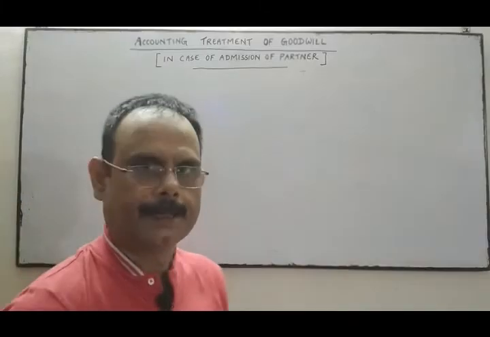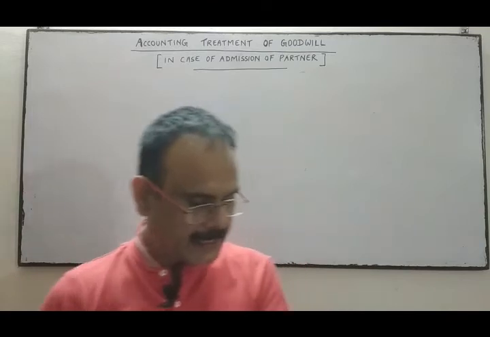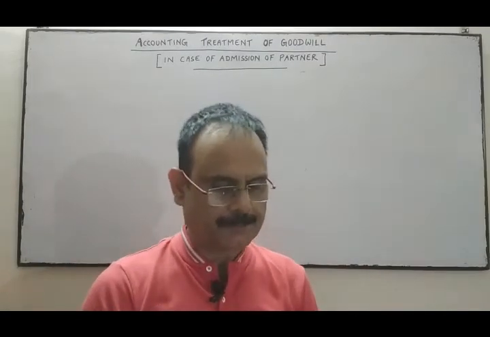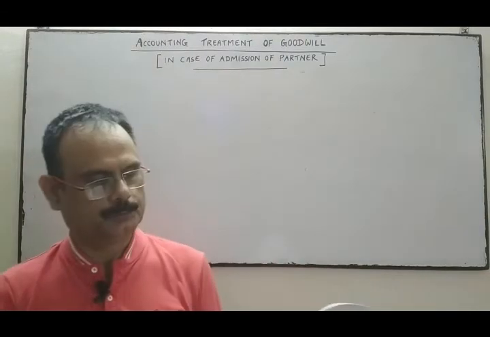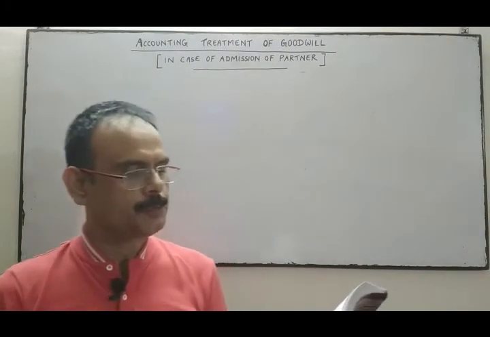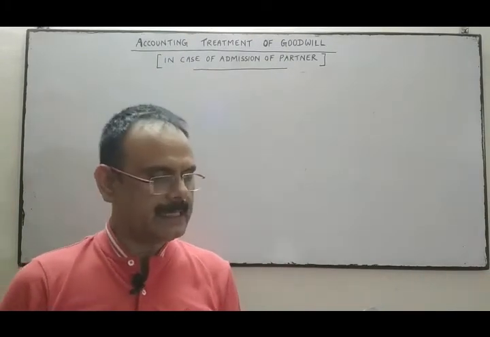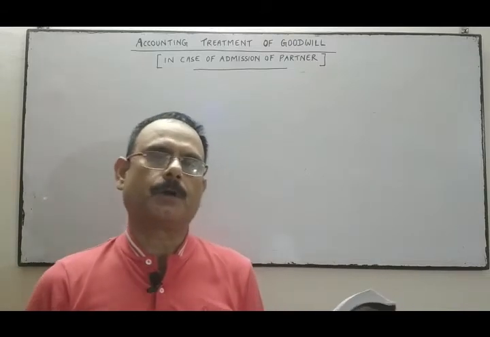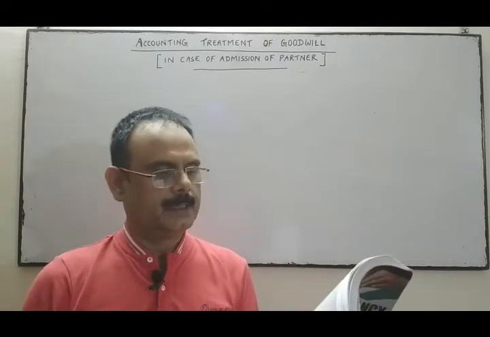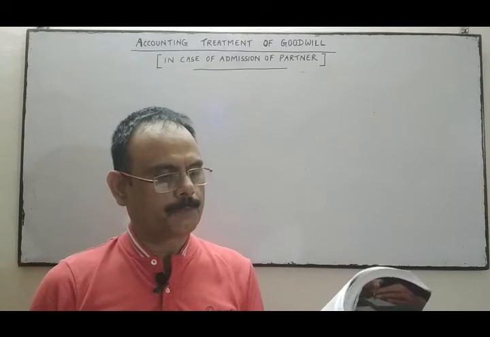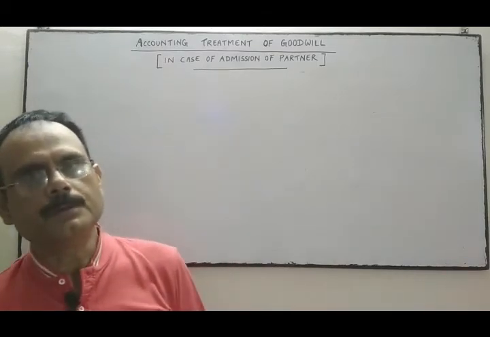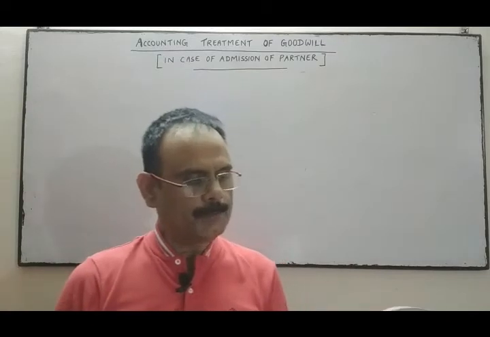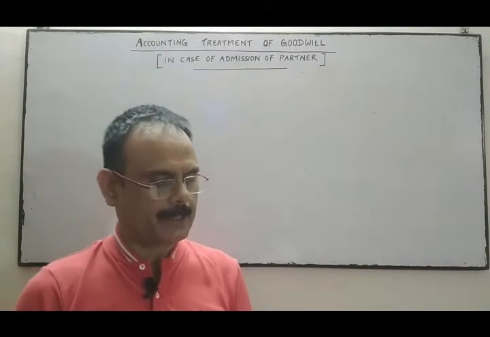Now see the next question. X and Y are partners in a firm sharing profit in the ratio of 3 is to 2. They deal in sports items. Z is admitted as a partner for 1/5 share, which he took from X and Y in the ratio of 2 is to 1. The goodwill of the firm was valued at 45,000.